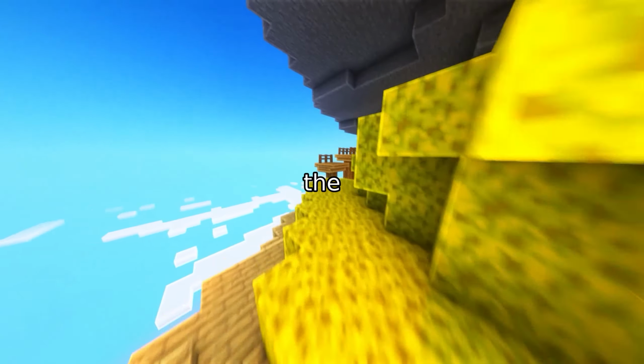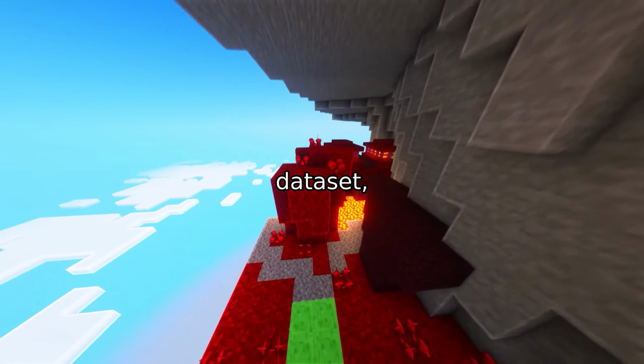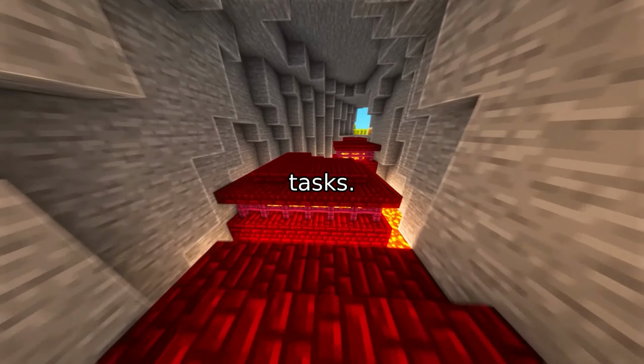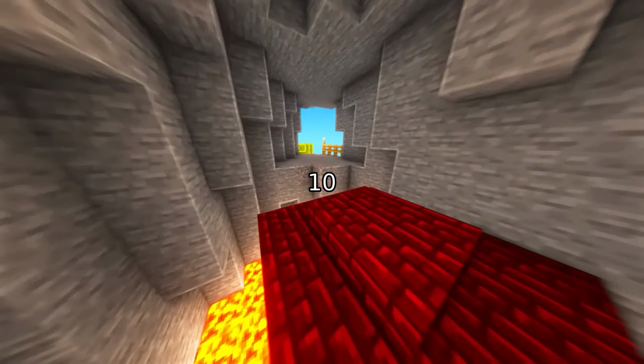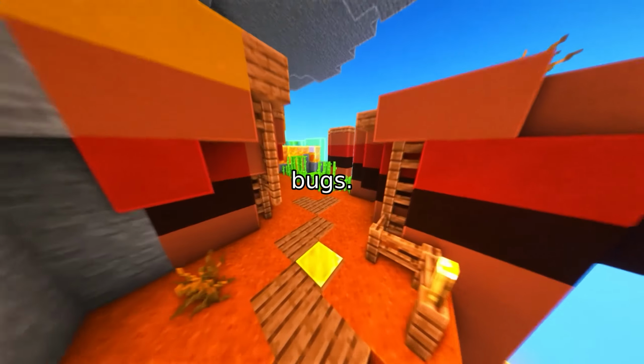At the heart of DeepBridge is the DBDataset, a unified data container. You create it once with your dataset, target column, trained model, and protected attributes, and then reuse it across all validation tasks. No more converting data into 10 different formats. No more duplicating memory. No more synchronization bugs.